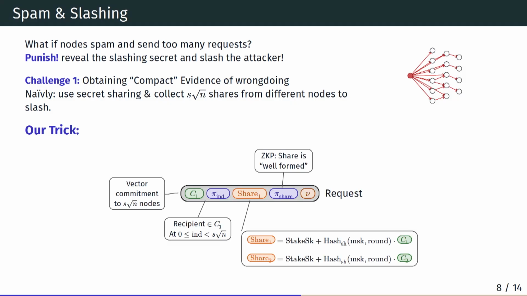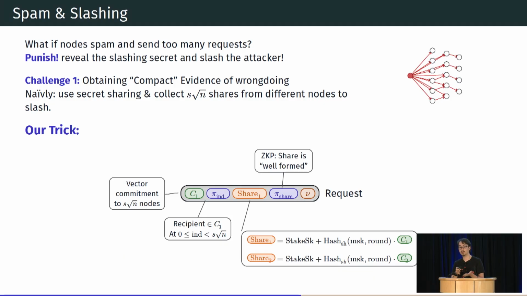We take this one step further by batching them. Every node is going to commit to a set of size S square root n. Then each recipient is going to check that they are in this commitment. The nodes are required to include a share that needs to be well-formed, proven by a ZK argument. And this share is going to reveal the stake secret in the case that you send to two different sets in a given round. So this will limit you to S square root n requests per round.